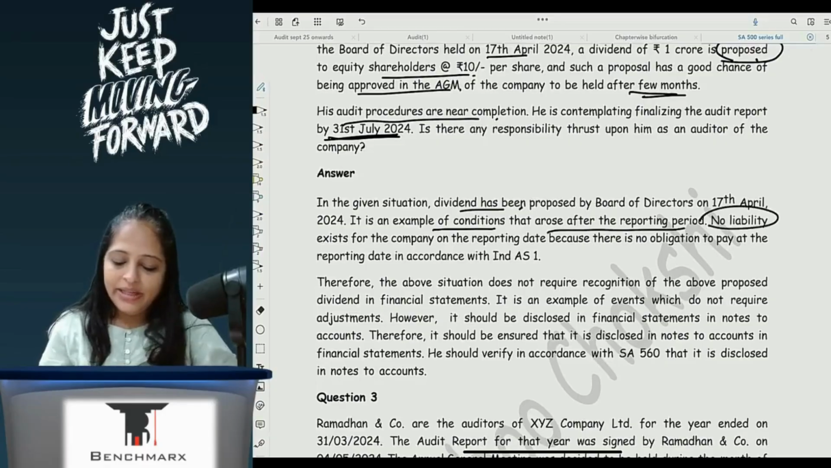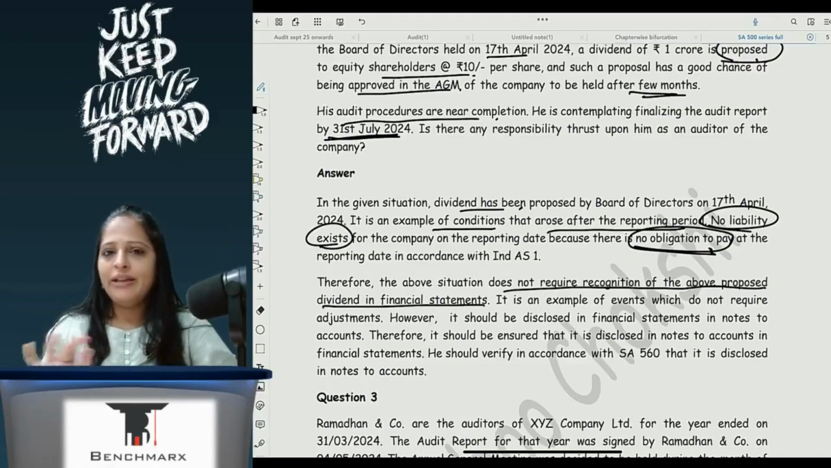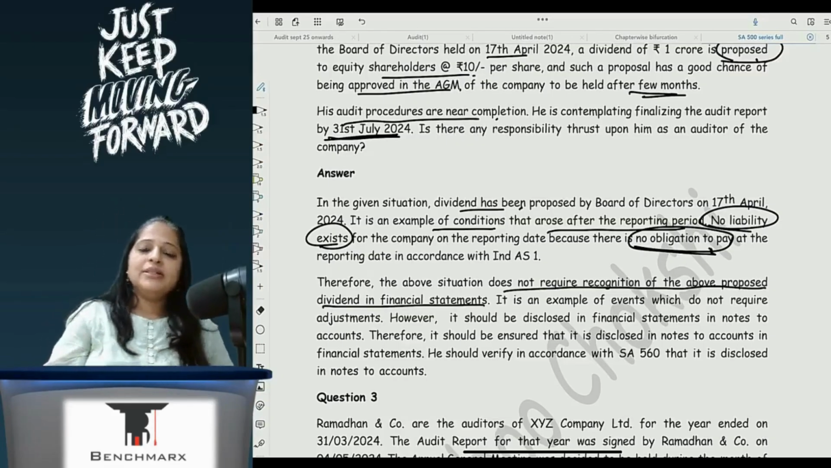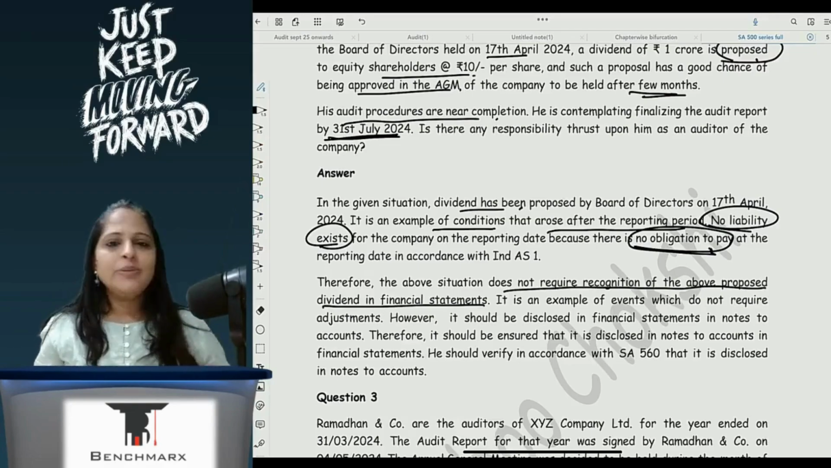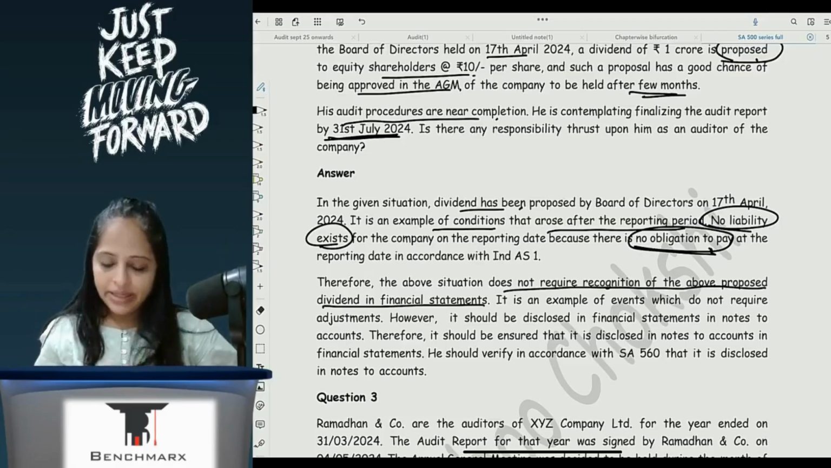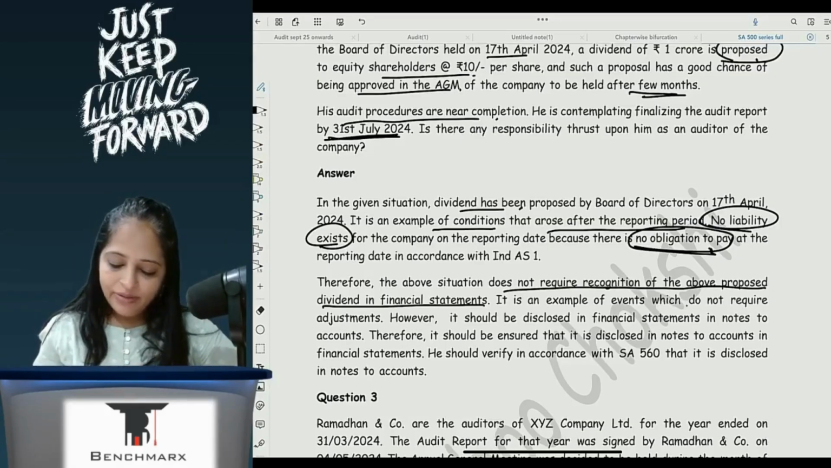No liability exists for the company because there is no obligation to pay. Therefore, the above situation does not require recognition of the proposed dividend in FS. So, my FS is not changing in any way because it is not approved. Tomorrow, if it doesn't get approved at the AGM, then board of directors proposing is irrelevant for me. Correct? It is an example of events which do not require adjustment.